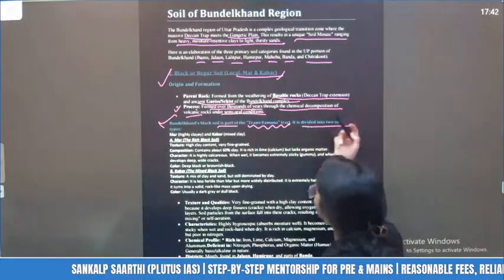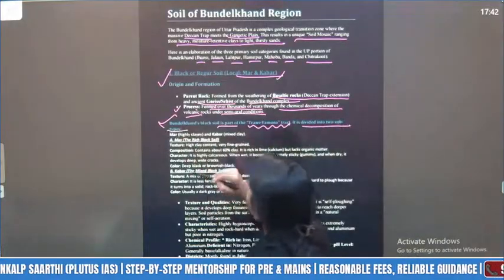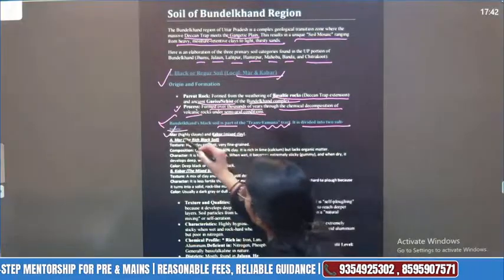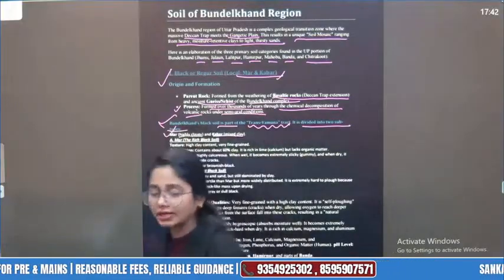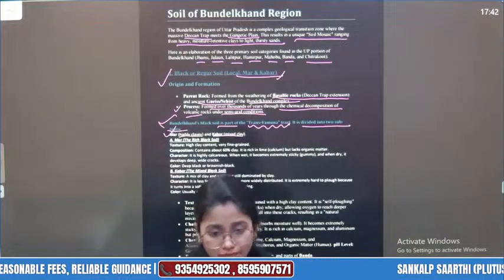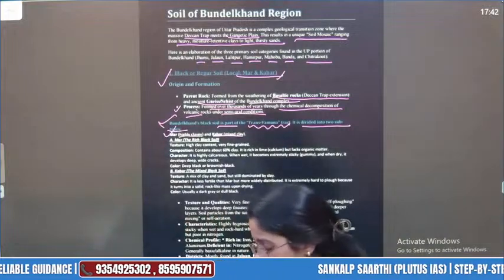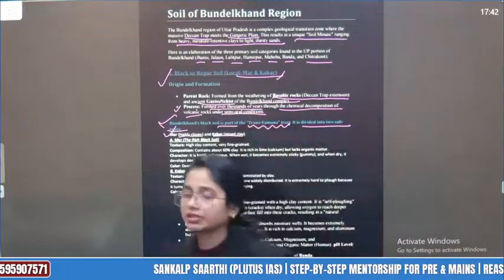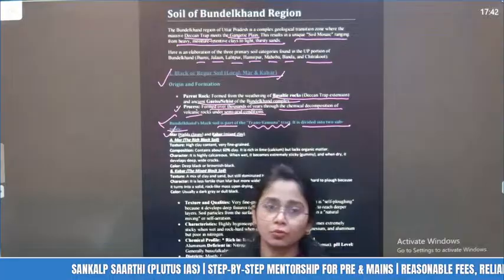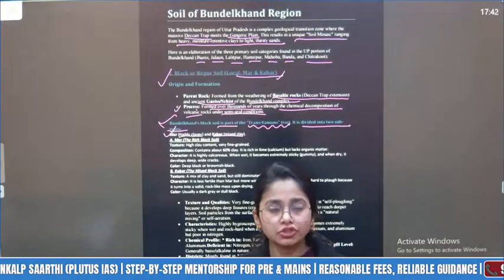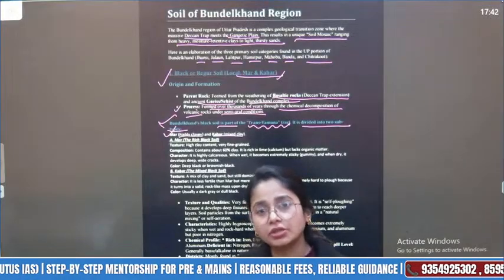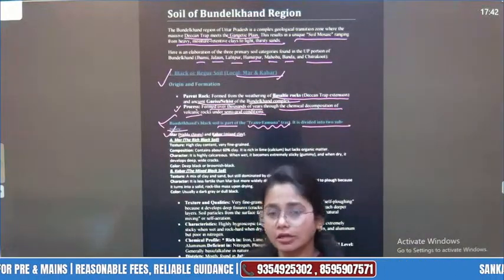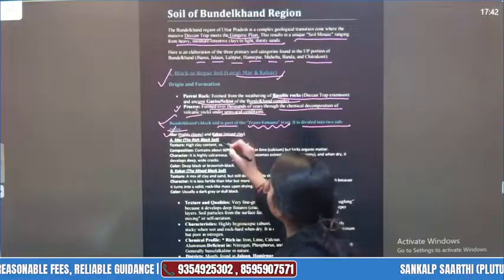It is divided into 2 subtypes. Okay, the first one is Mar and second one is Kabar. Mar is highly clay. Everyone knows about clay. Look, you do not need to do the classification, as we can just understand by the different things. Clay कैसी होती है? It has so much water, a little bit sticky, है ना? But as soon as it becomes dry, it produces cracks or something like that, right? So the Mar, the rich black soil.